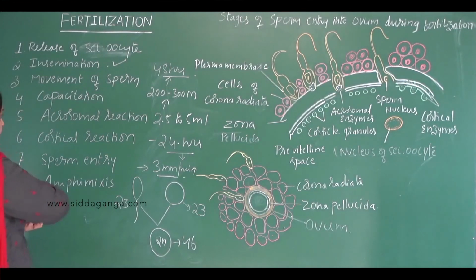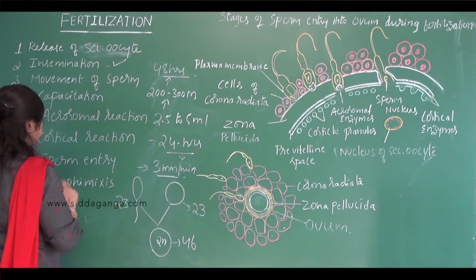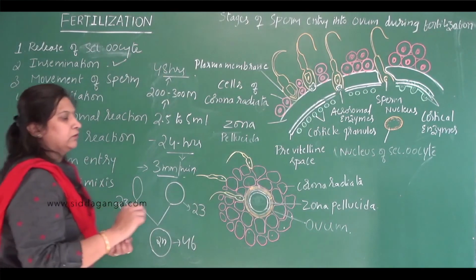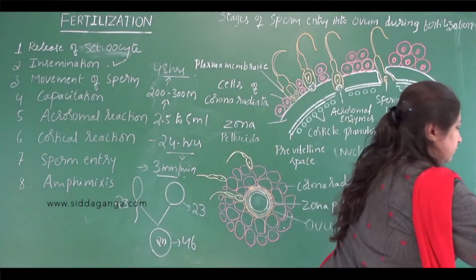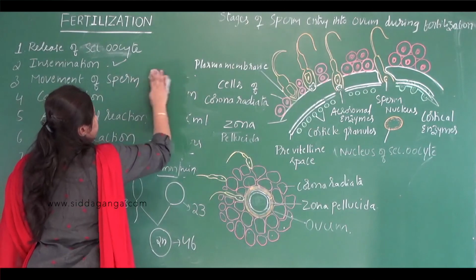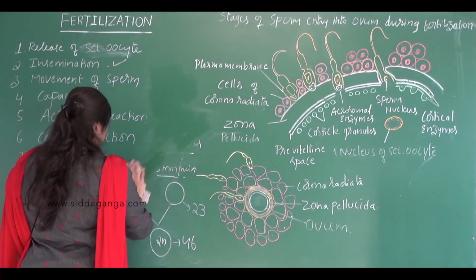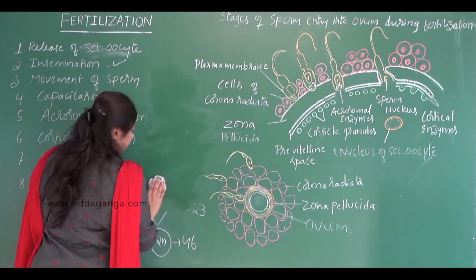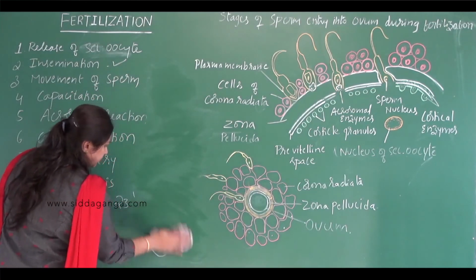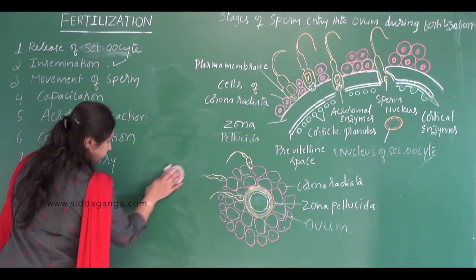The mechanism of fertilization involves the acrosomal reaction, cortical reaction, sperm entry and amphimixis. Capacitation is the activation of the sperm. During activation, the coating substances are removed and the beating action of the flagella increases.